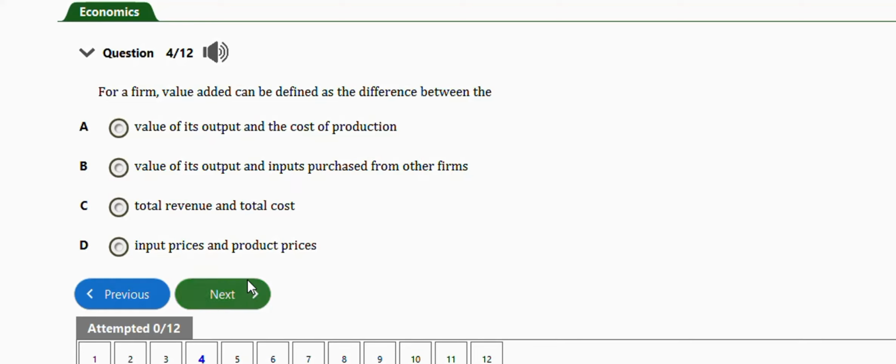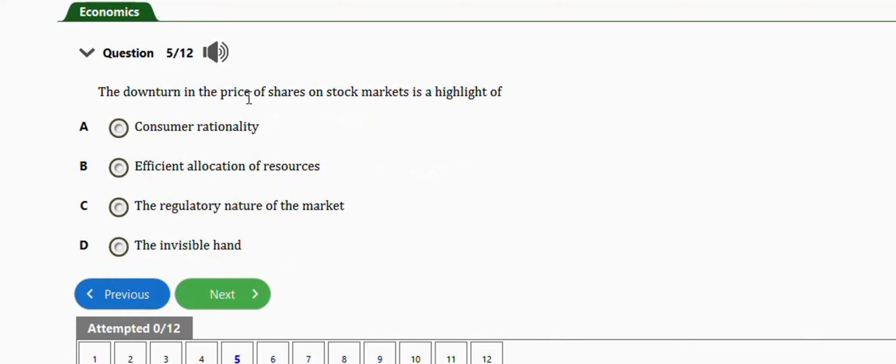Okay, the next question is this one. It says the downturn in the price of shares on the stock market is a highlight of real consumer rationality, efficient allocation of resources, the regulatory nature of the market, the invisible hand. The right answer is option C, which is the regulatory nature of the market. Okay, very important. The next question is this one.